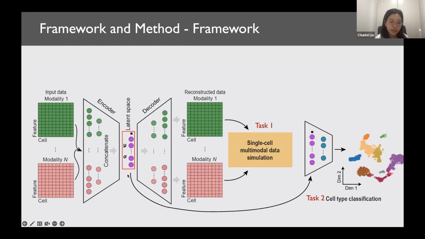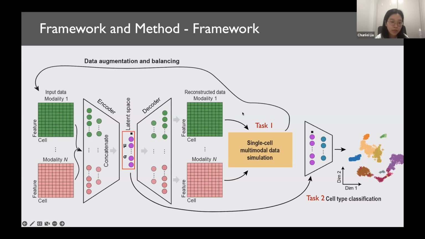And we introduce a classification branch after the latent space. This is our task 2, cell type classification. These two tasks are trained simultaneously. The results of task 1 can be used for data augmentation and balancing, which helps to get a better result for each task.